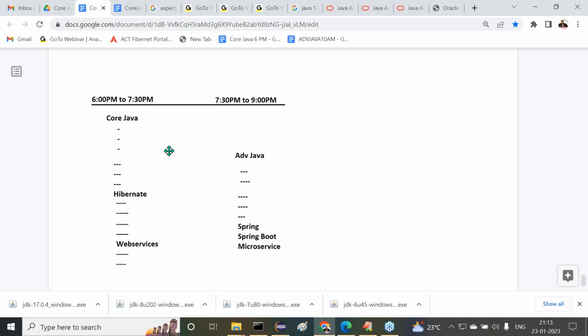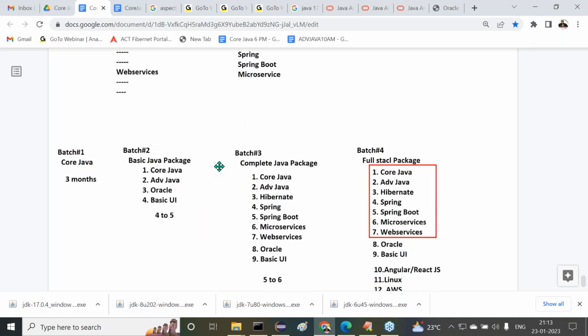If a company drive is going on with only core Java, and they're expecting only core Java students, then I'll give that notification inside the class, and you can come and attend further classes there. Yes, guys, all of you are getting clarity or not? So this is the schedule related information we can understand.